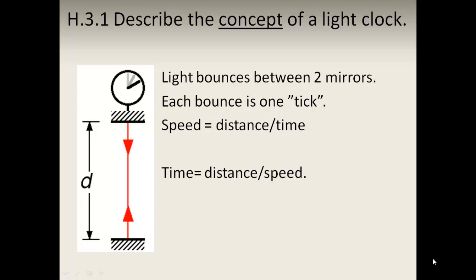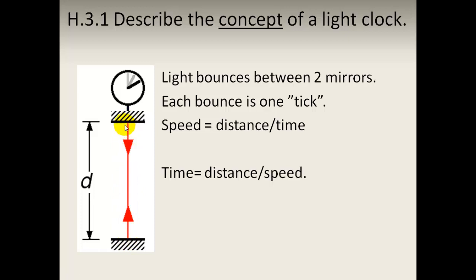We need to describe the concept of the light clock. What we have is a clock which is made by the journey of light. A piece of light, a photon of light, starts from the top, goes down and goes up again. And that corresponds to one tick. So it basically reflects between these two mirrors. Goes to this point, goes down and goes up again. This is one tick of the clock.